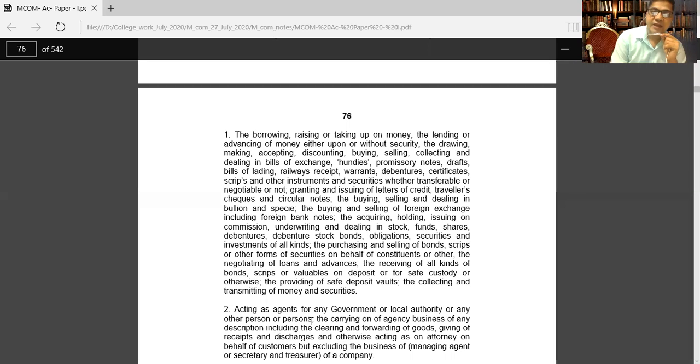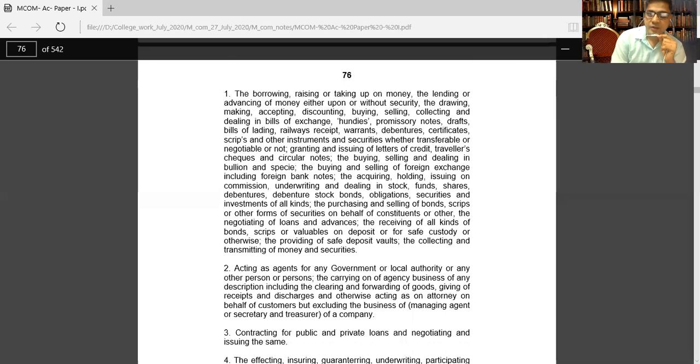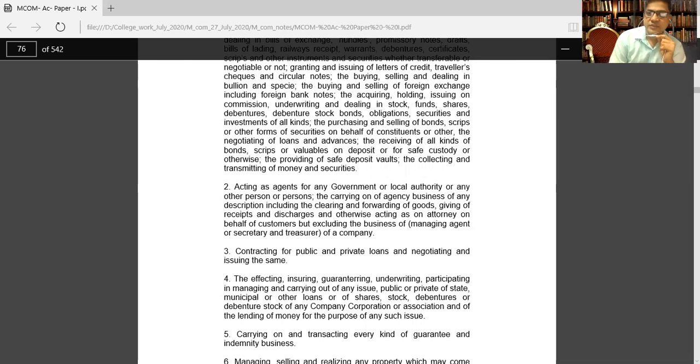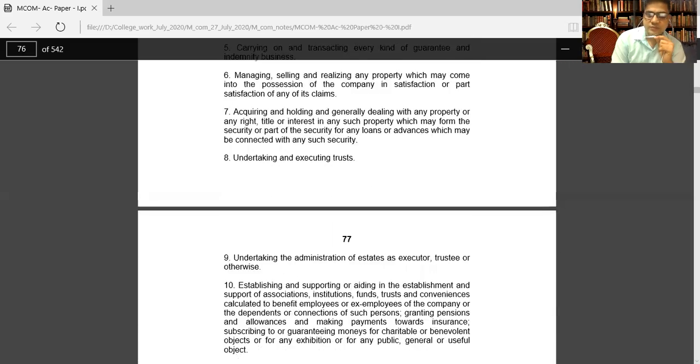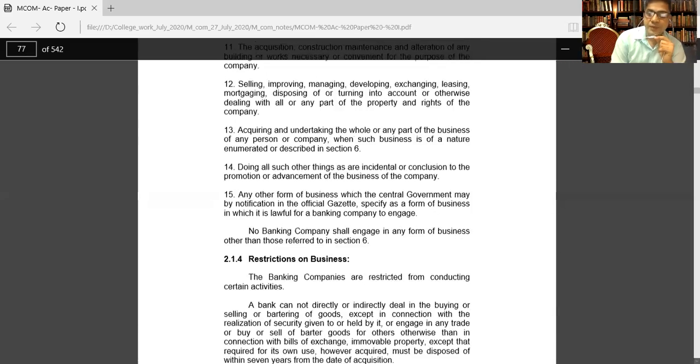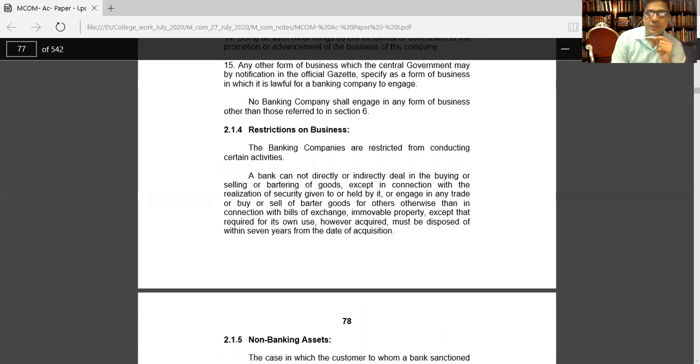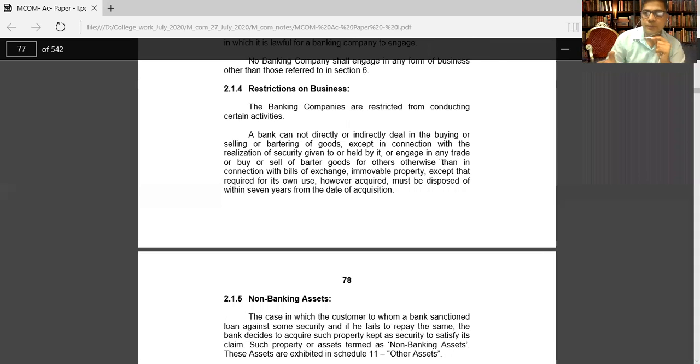The bank acts as an agent for any government or local authority, and for any kind of carrying on of the business, then contracting for public and private loans, negotiating for issuing the same. So these are general terms that you should know about. Now we will not go through all the theoretical part, because we should know about the final account. How to prepare the final account, how we will solve the final account sum, that we are going to learn.